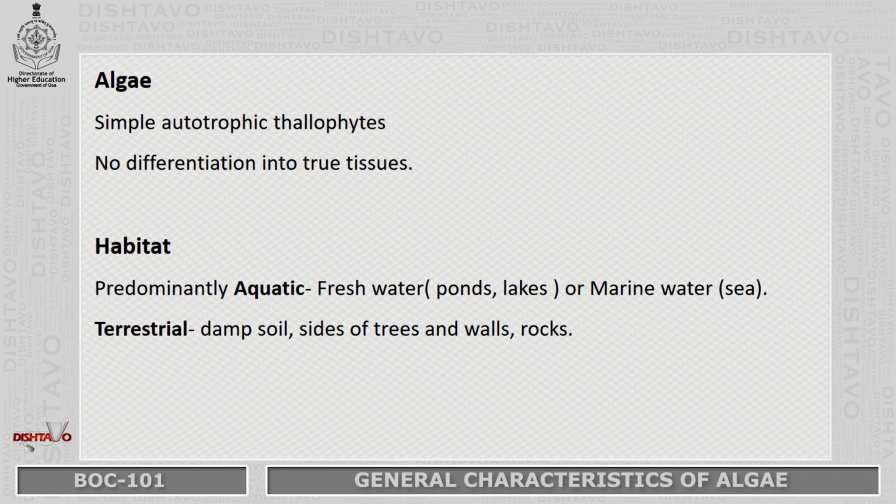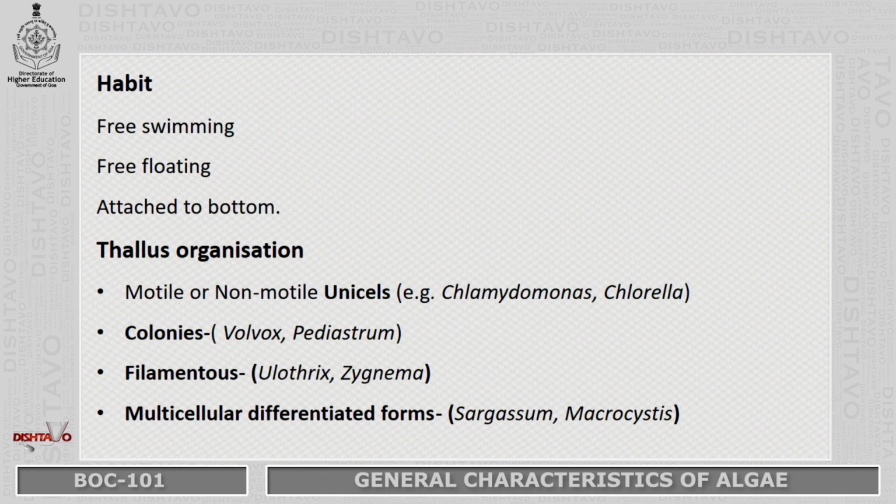Okay. First is the habitat. So algae are predominantly aquatic, that is they are found in freshwater as well as marine water, and some are terrestrial, that is they are found on damp soil, sides of the trees, walls, rocks, etc. Then coming to habit, algae are free swimming, free floating and some are attached to the bottom of the water body.